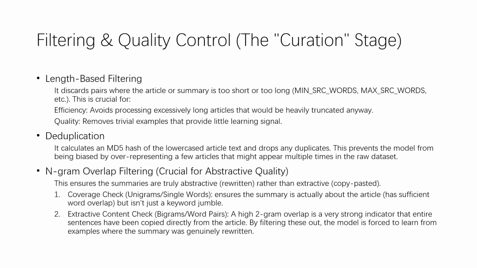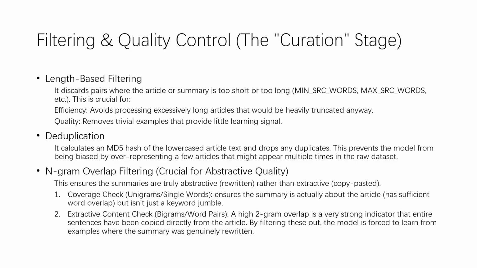Also, we applied deduplication. It calculates an MD5 hash of the lowercase article text and drops any duplicates. This prevents the model from being biased by overrepresenting a few articles that might appear multiple times in the raw dataset. We also applied n-gram overlap filtering,